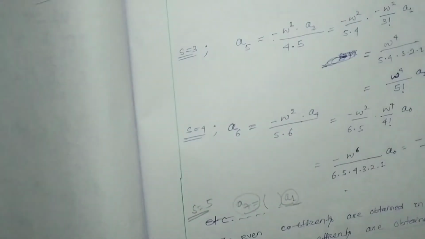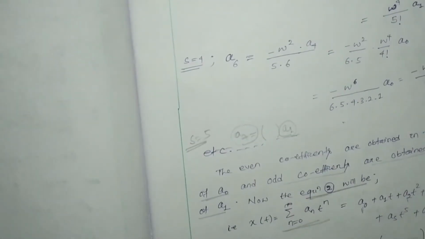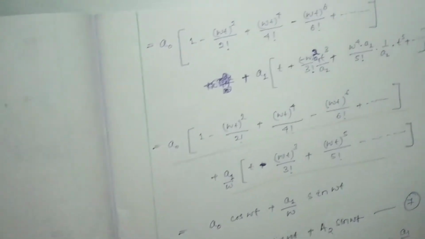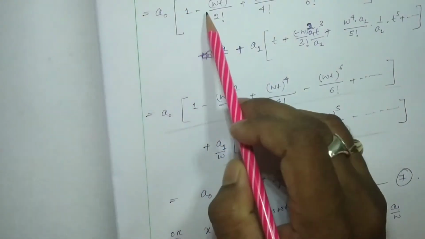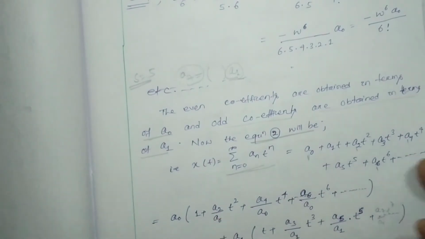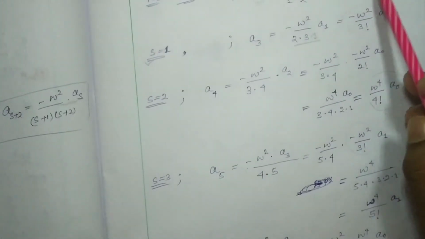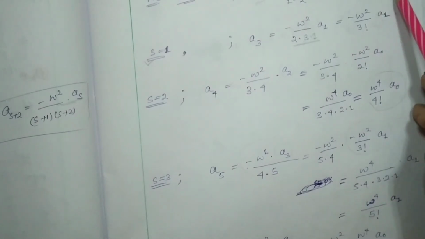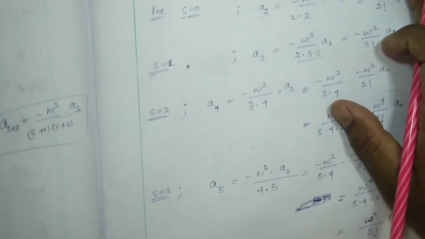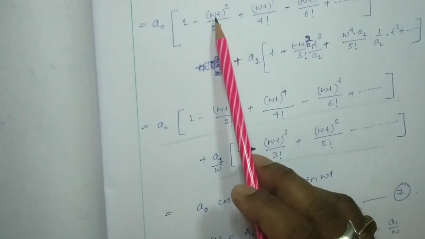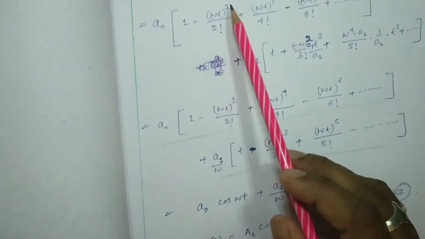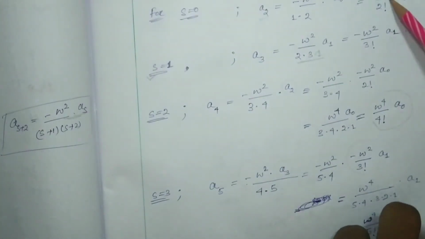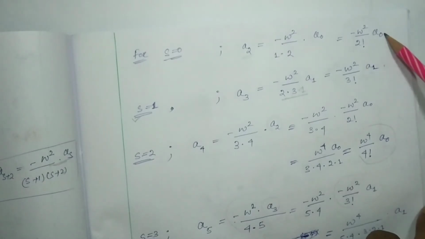Now we have to substitute a2, a4, a6 in the equation. Here a0 is there, 1, and a2 is nothing but minus omega0 square by 2 factorial into a0. So here we have a2 into t square by a0, right? I put the a2 value, whatever we found here, minus omega square by 2 factorial into a0.